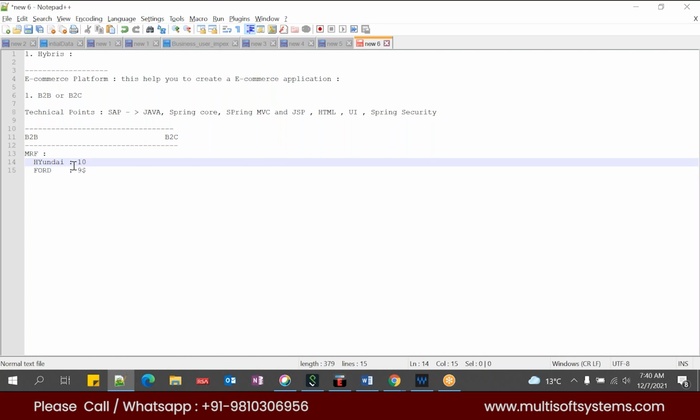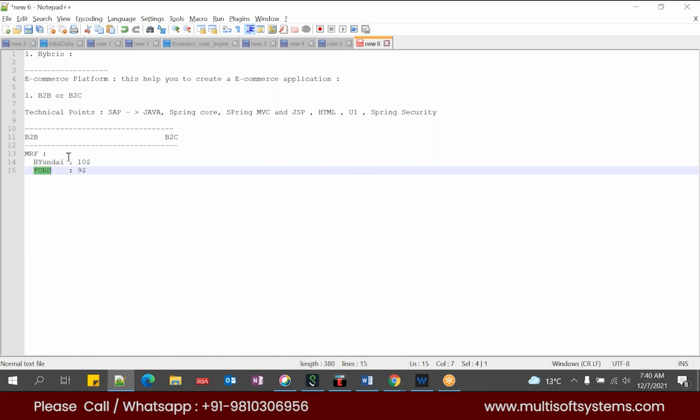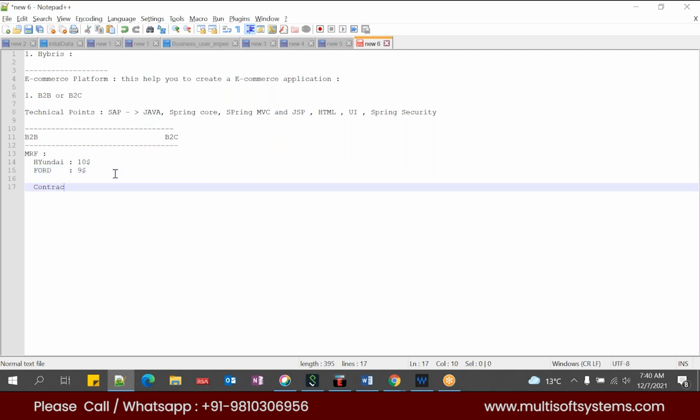So why this difference? The only reason is what is called the contract price. This contract price is purely between MRF and the business customer, whoever logs in. So Ford will never know that Hyundai is getting the product for $10, and Hyundai will never know that Ford gets the product for $9. So in a generic way, we call it the contract price.